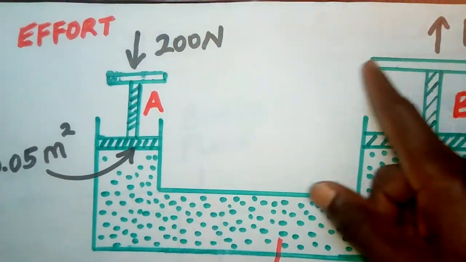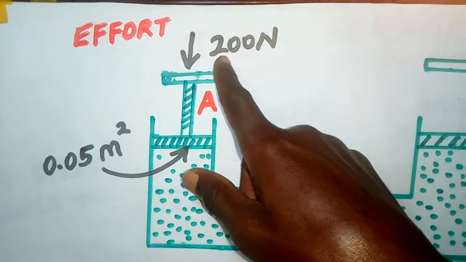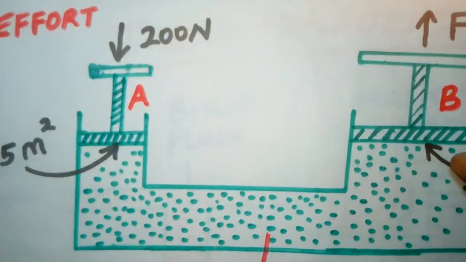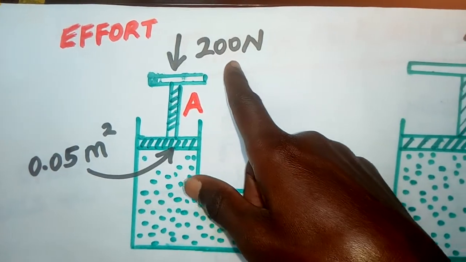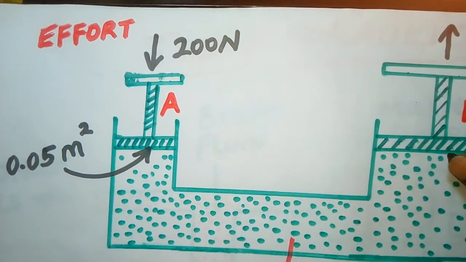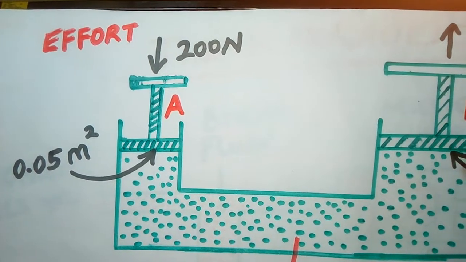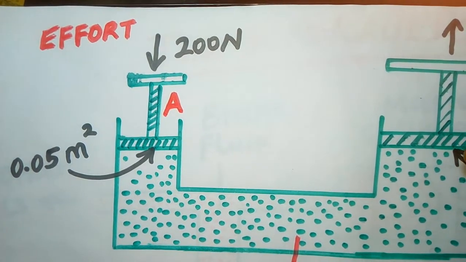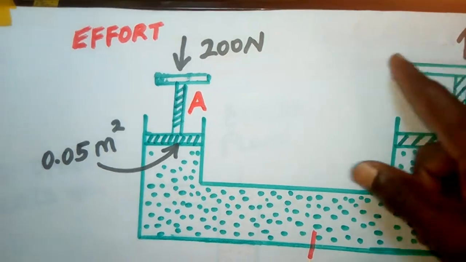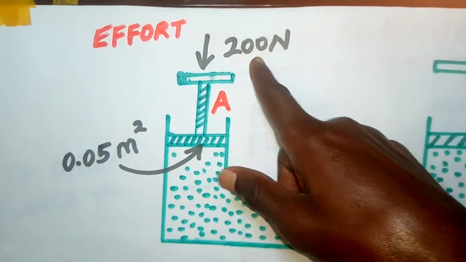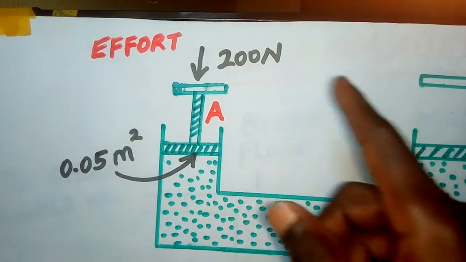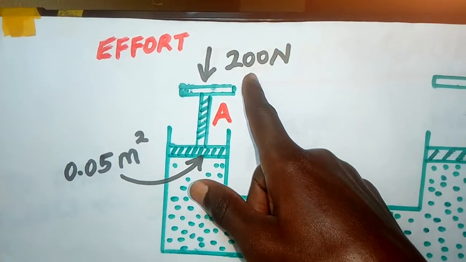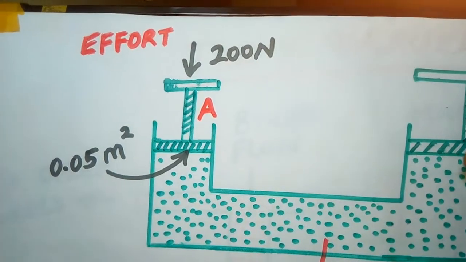In the same way, I want you to compare the 200 with the 4,000. How many times do you think 200 can go into 4,000? You get that by dividing the bigger figure, which is 4,000, which you have just calculated, by 200, and your answer becomes 20, which means the effort has been multiplied 20 times to get the load.